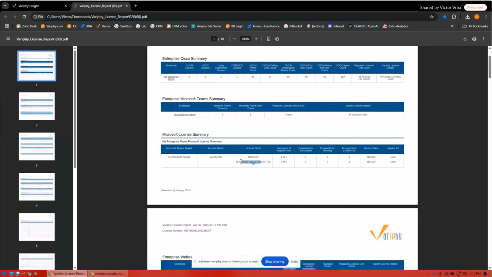We've also got a business license. This is something that's unique to Variphy. And we're going to see a lot of other licenses out there like SPE E5s that are just enterprise license. But the idea here is now we're no longer looking at that Teams environment as a whole. We're looking more focused on those users that have Teams phone and can place inbound and outbound calls. So this is a huge change for us, and it's just really going to make life easier for a lot of our customers when they were seeing 20,000 MS Teams licenses, but they're like, yeah, but only 5,000 people have MS Teams phone users. So that's a big change for us as far as license perspective. But again, providing you guys more information and more visibility on how your licenses are being used within your environment.